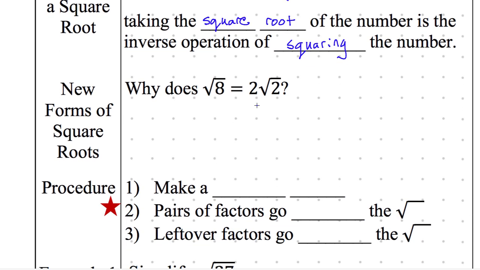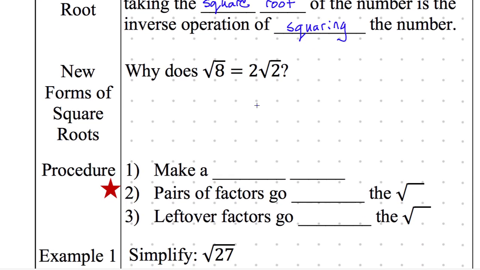This relates to our warm-up. The question is, why does the square root of 8 equal 2 times the square root of 2? And here is the answer. And I can go through this a little bit faster since we saw it on our warm-up. If I look at 8 and I do a factor tree of 8, someone help me out with this. Quiet raised hand. Go for it, Jose. 2 times 4, and 4 is 2 times 2.